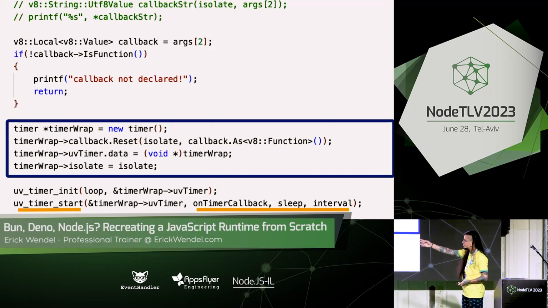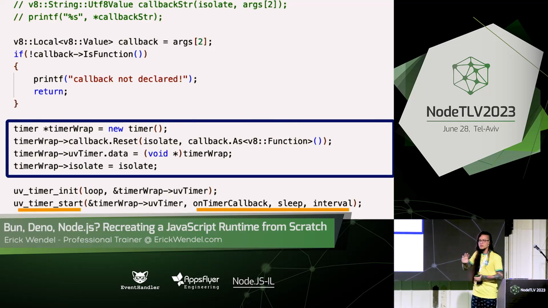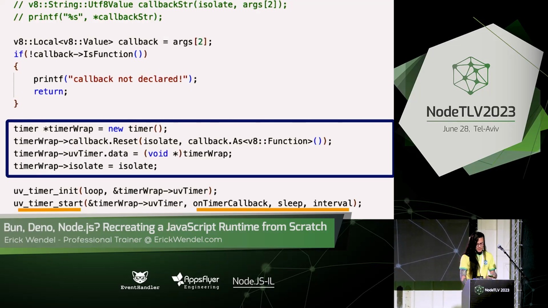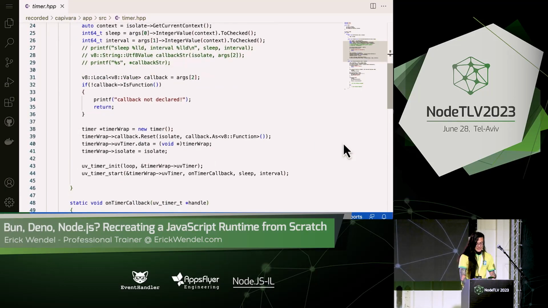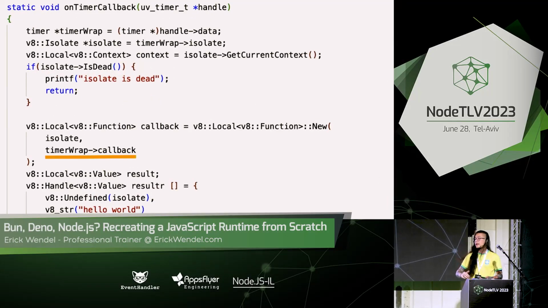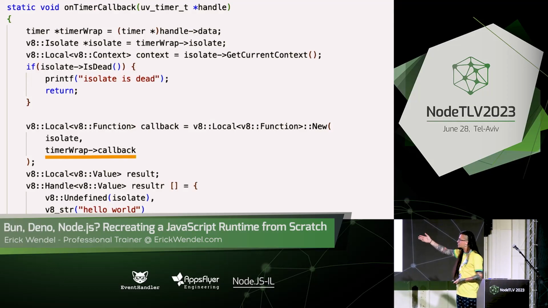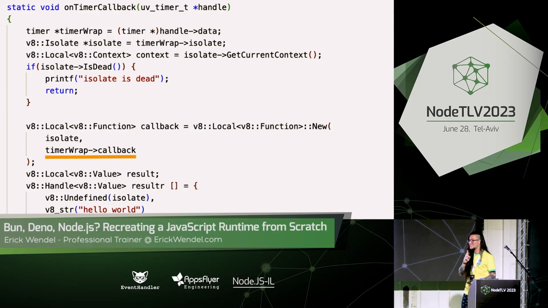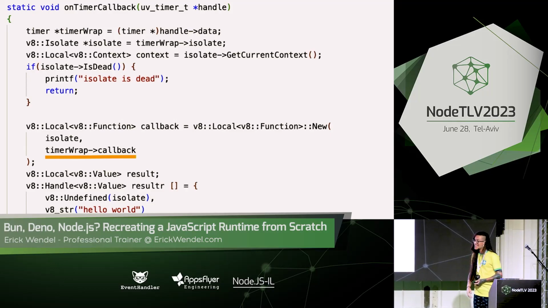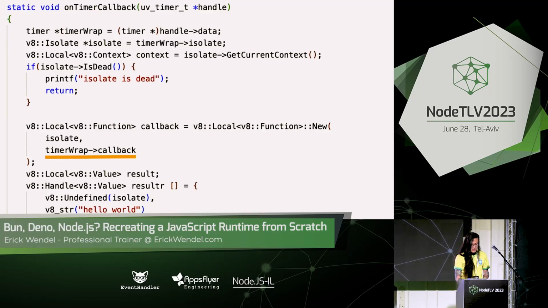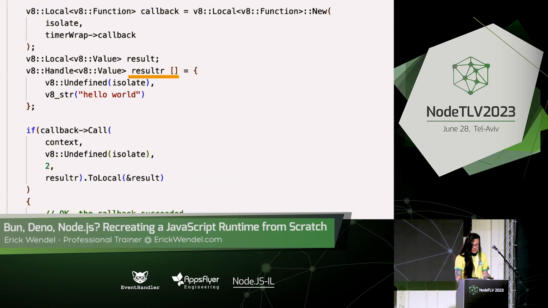See, libuv is just using timer start with sleep and interval. You just change the values for sleep and interval to do both setInterval and setTimeout. If you go there, we're going to see the callback, the function that's going to be executed in the future. Exactly the same idea: I grab all the parameters and transform them into a C++ callback, right? See, JavaScript is a lie, my friend. Oh my God, everything is C++ right there. So we have this callback, and we actually call it using the libuv API.